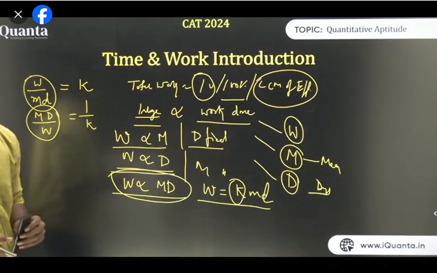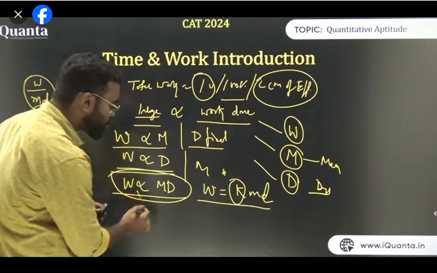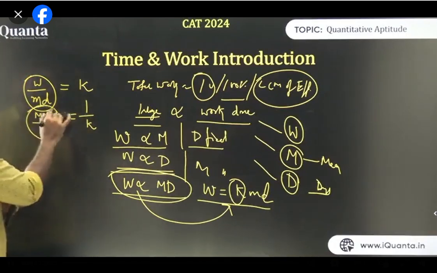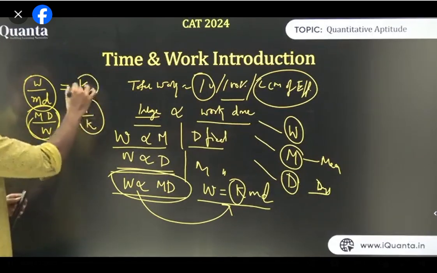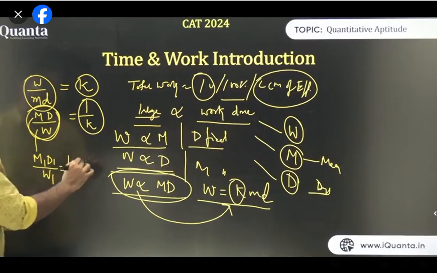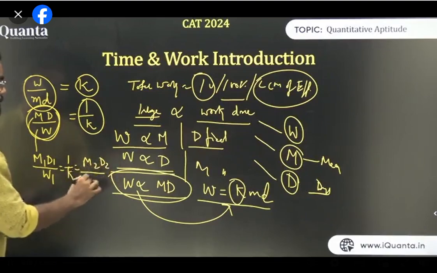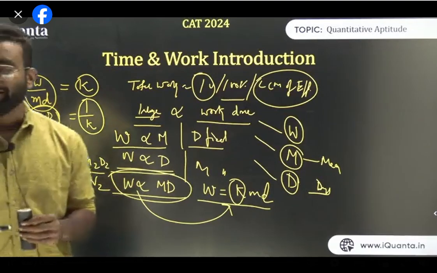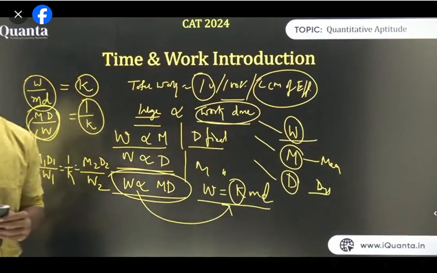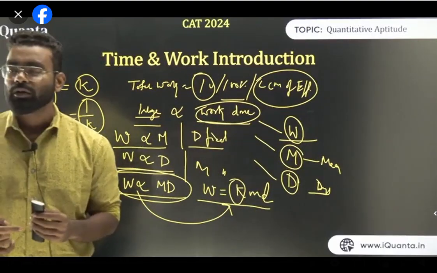K is called a constant because whenever we go from proportionality to an equation, we just multiply with K, nothing else. So K is basically a constant. If I say MD upon W is 1 upon K, this is also a constant. If K is constant, 1 upon K is constant. From this, we can write M1 D1 upon W1 is equal to 1 upon K, which is also the same as M2 D2 upon W2. Here W is work done. So we can say M1 D1 upon W1 is equal to M2 D2 upon W2.